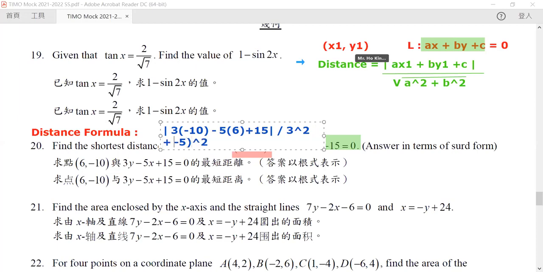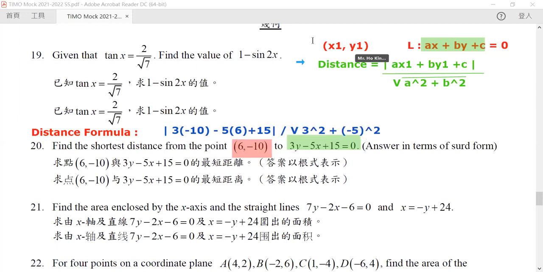Now, of course, -5 squared is exactly the same as 5 squared, so we don't need to worry about it. Don't forget to take the square root of it. Okay? Don't forget to take the square root of it. Now, this is the distance formula. Now we would like to substitute into this one.